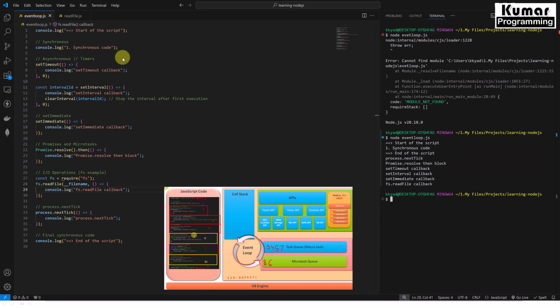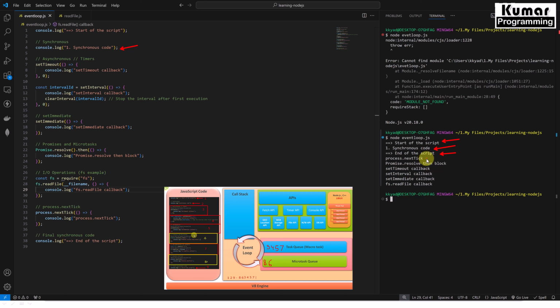Now if you see, the very first line executed at the very start of the script, the second line executed as synchronous code, and the third line executed as a 9, which we have given as end of script, right? See, this was our 9, so this is executed third. Then our process.nextTick. I told you process.nextTick and promise are going to be picked from the microtask queue, right?